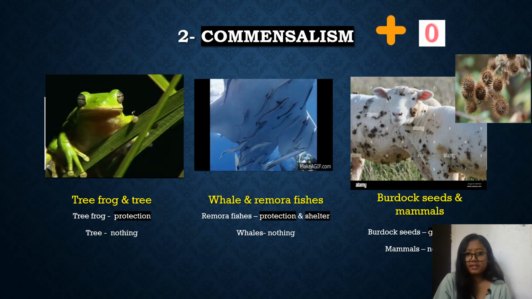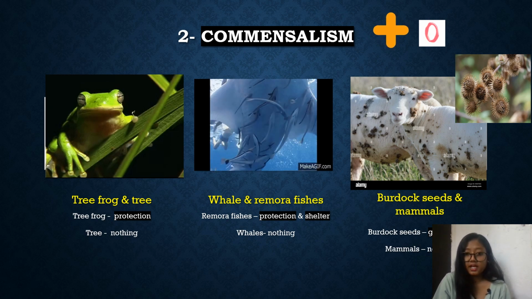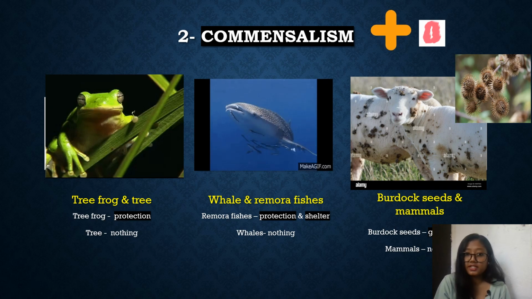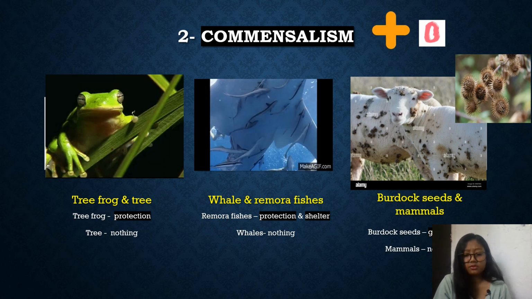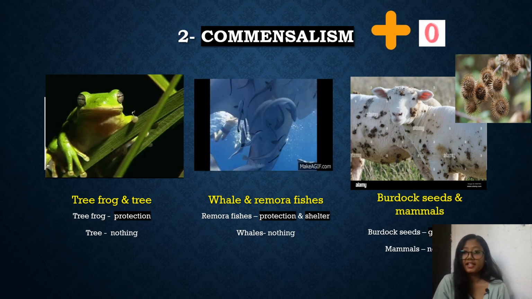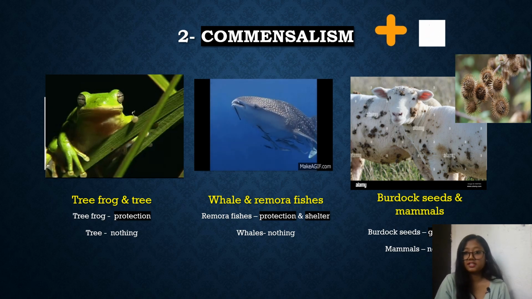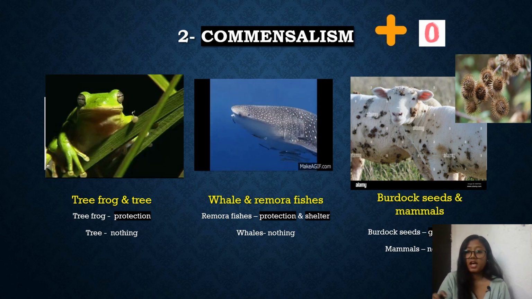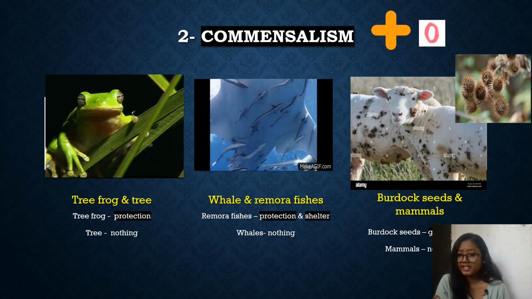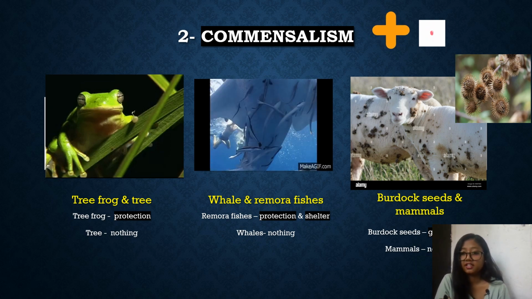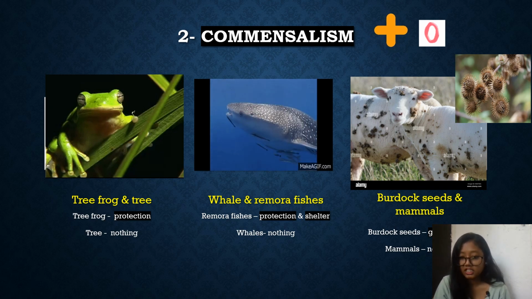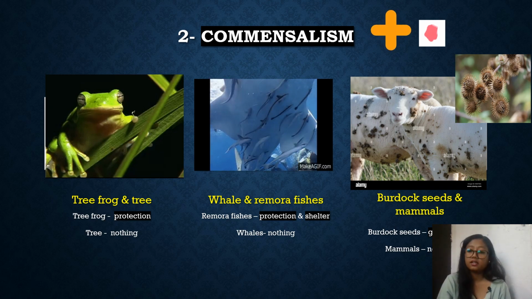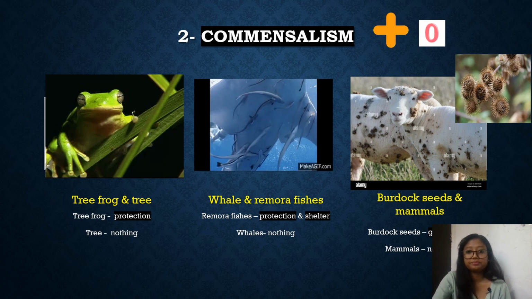In the second diagram, it is the whale and remora fishes, where remora fishes get attached to the whale's body and get protection and food, while the whale does not get any benefit from it. Another important diagram is burdock seeds and mammals. During the grazing time of herbivores, the seeds stick to them and are spread to other areas for germination.